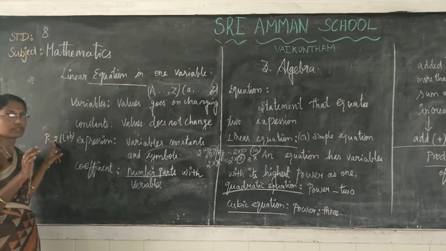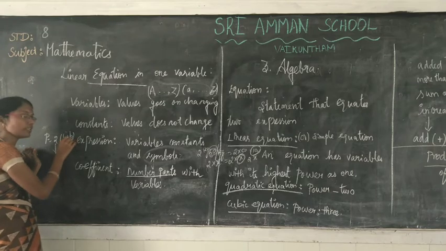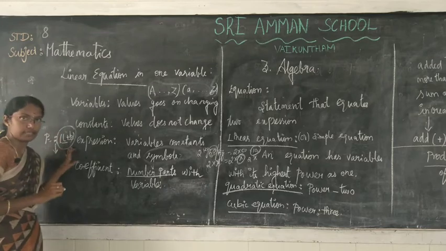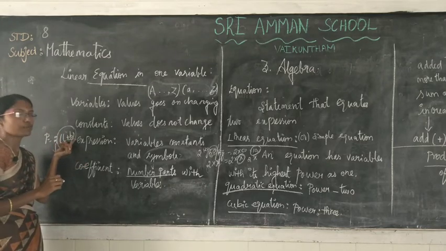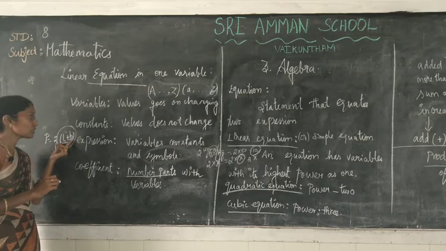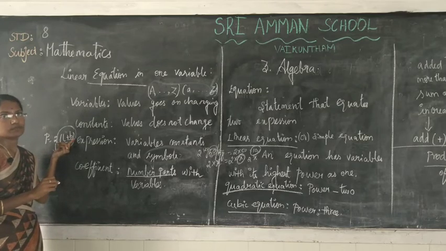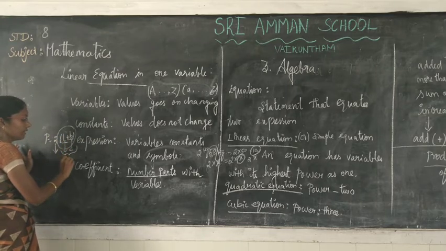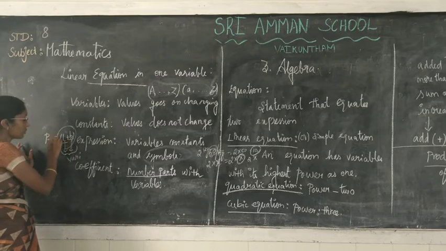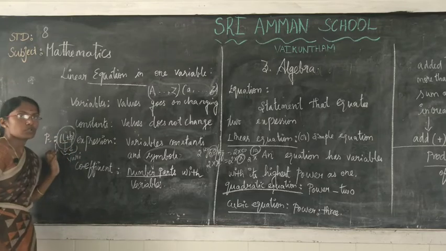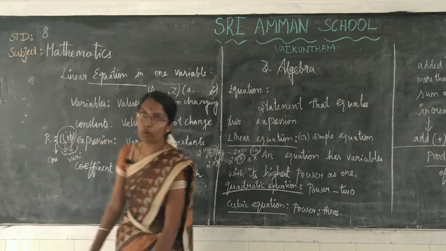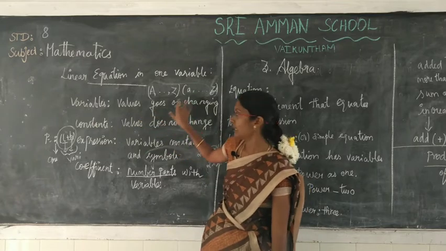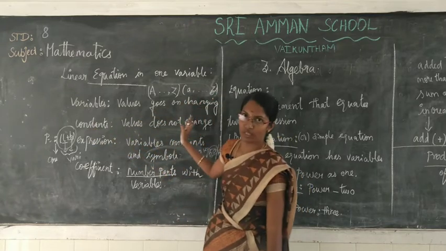But length and breadth keep changing, depending on the size of the rectangle. So L and B are called variables, and this 2 is called constant. I think now you are clear about variables and constants. Variables take values that go on changing, and the constant's value doesn't change.